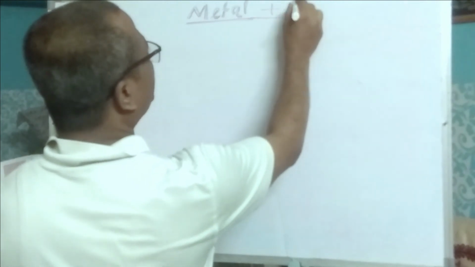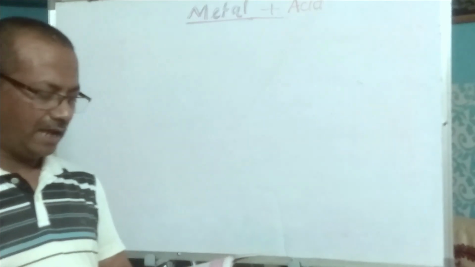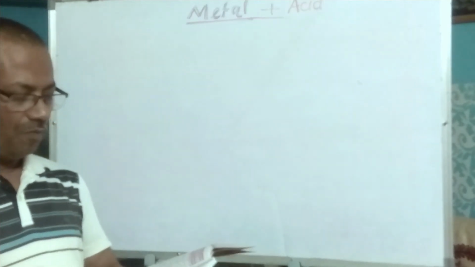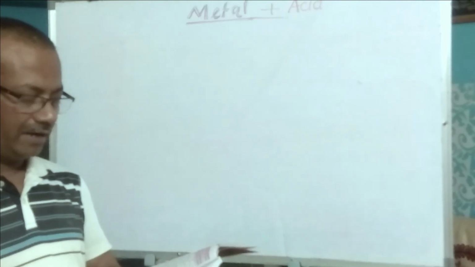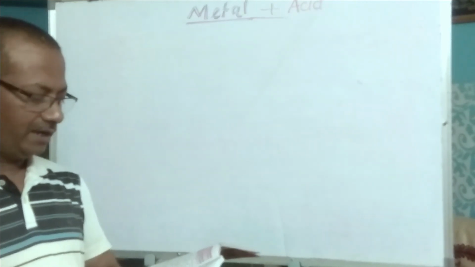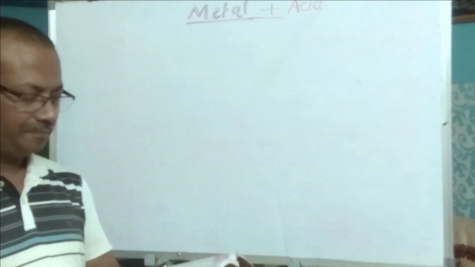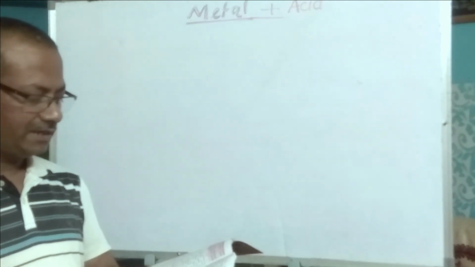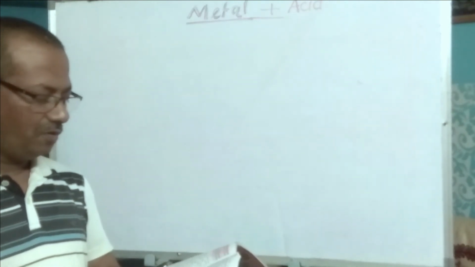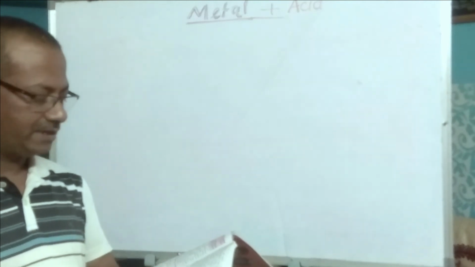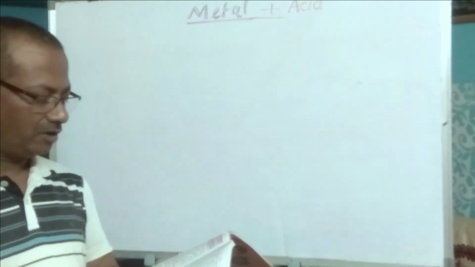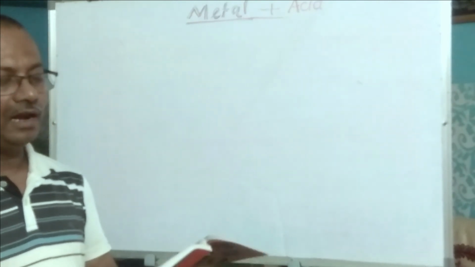Now we are going to read about what happens when metal reacts with acid. Most of the metals react with mineral acids and produce hydrogen gas. Copper does not react with dilute hydrochloric acid even on heating, while magnesium reacts vigorously. All other metals in general react with varying degree of intensity yielding hydrogen gas. As you know, the action of dilute sulfuric acid with zinc metal is a standard method of preparation of hydrogen in laboratory.